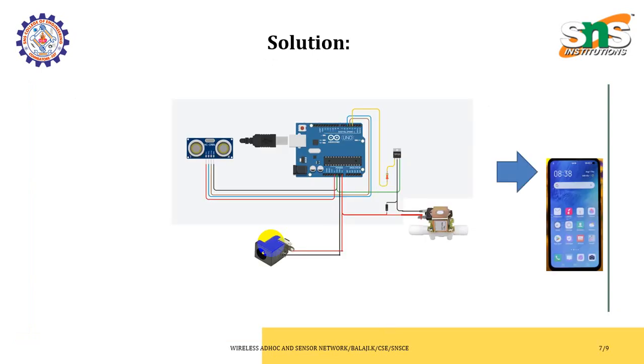Further, these are the implementation details of the application, where the sensor will detect the flow and forward the message to the Arduino board, where the Arduino board will be the controller integrating all the components. The Arduino board will have a transmitter and receiver. Once the receiver of the Arduino board receives the data from the sensors, it will forward the data with the help of the transmitter to the mobile application.